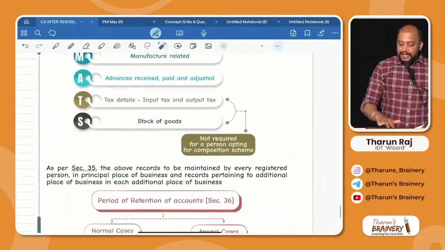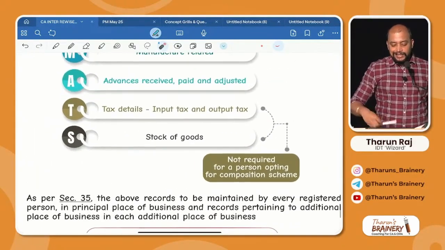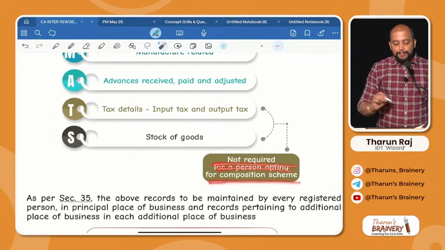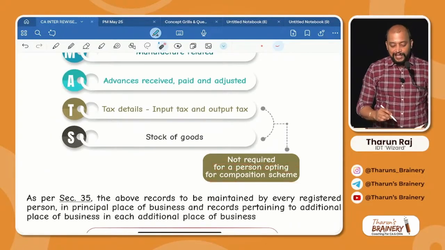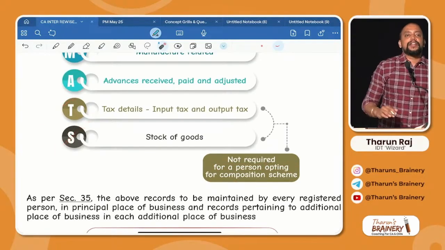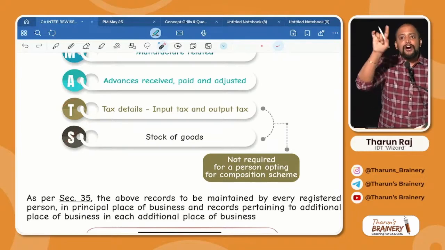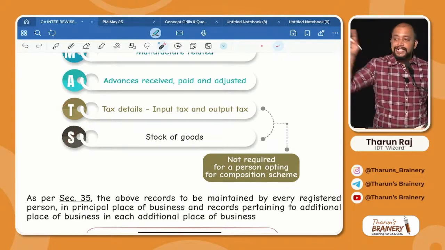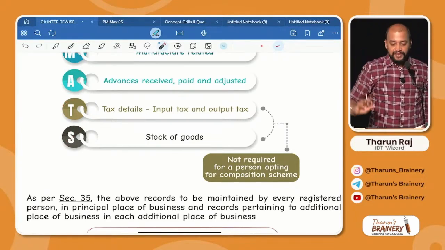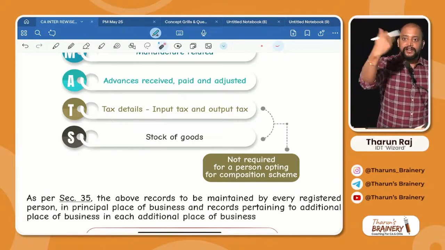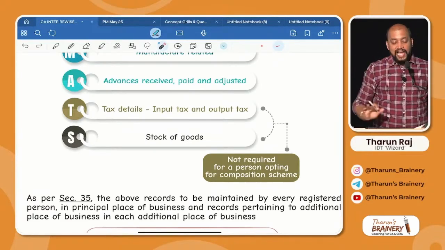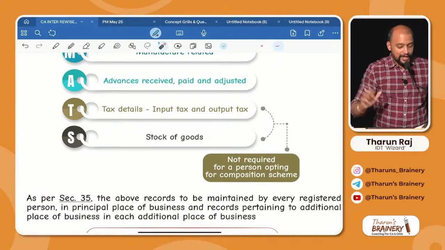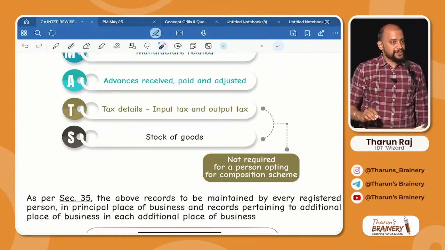Next, in this, two accounts and records are not required to be maintained by a person opting for composition scheme, that is T and S. So for them what it is? I pharma, TS is not there, I pharma. Same answer for every question. You understood? I pharma, the T and S not required for a person opting for composition scheme.